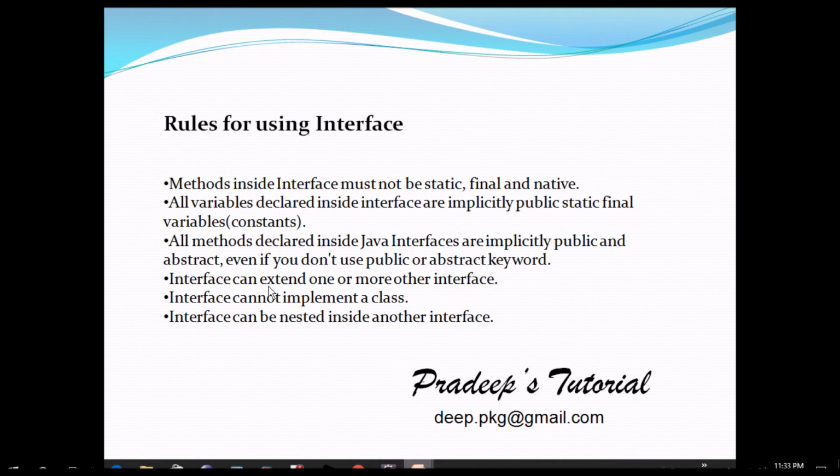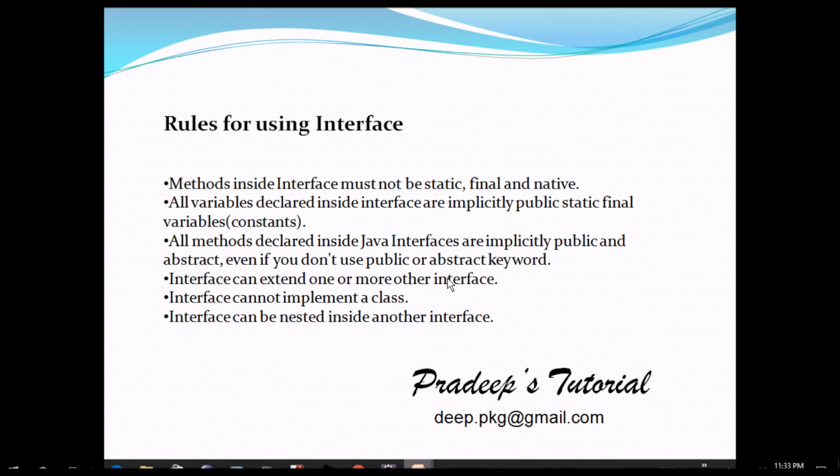An interface can extend one or more other interfaces. So there is a basic rule. If you are extending a class, suppose you have class A and class B, you'll write class A extends class B. If you have interfaces I1 and I2, you'll write I1 extends I2.